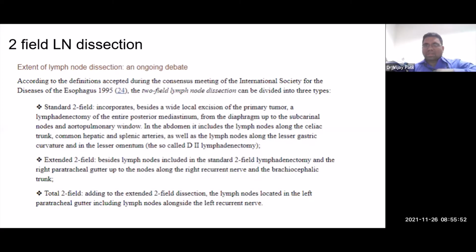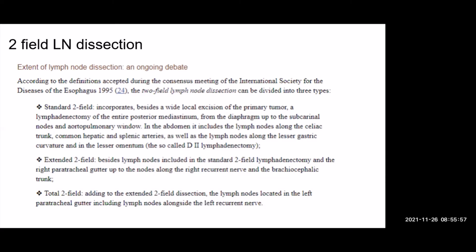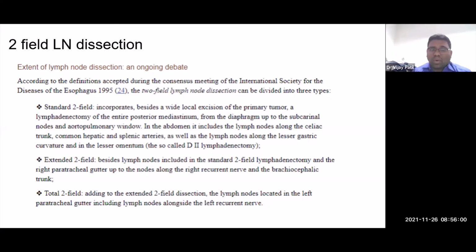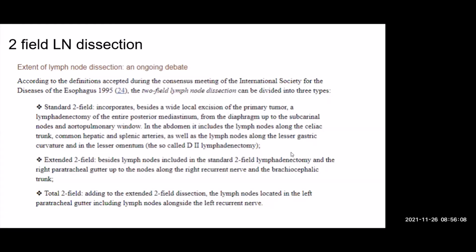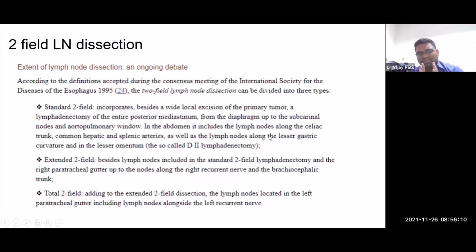Extended 2-field, if you extend this from the subcarinal and you go to the right paratracheal gutter, it's called extended 2-field. A total 2-field, if you also take the left paratracheal gutter along with it, that is called the total 2-field. So that's the way. Again, I'll repeat. 2-field is when you dissect the mediastinum, from the subcarina downwards up to the diaphragm. Extended 2-field, you extend on the right side and take the right paratracheal gutter. What is the total 2-field? You also take the left paratracheal gutter. So that's the way it is for the 2-field.